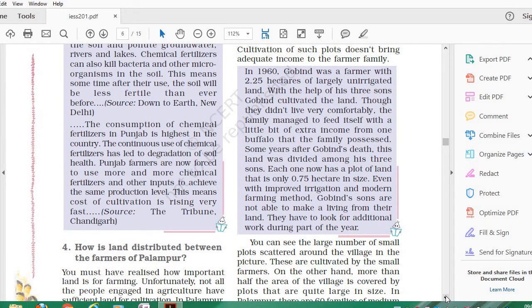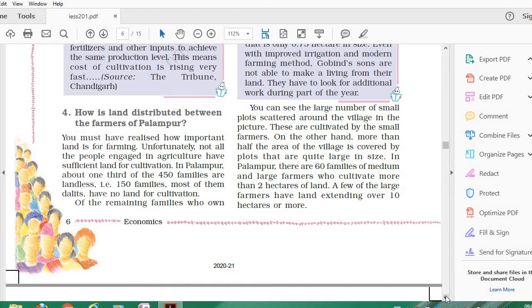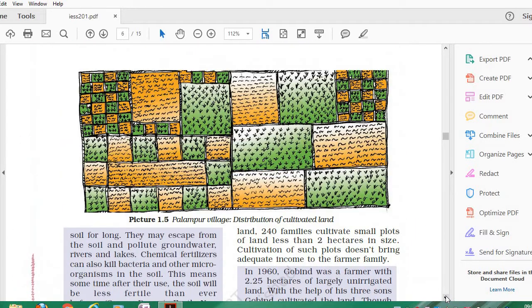Now, how is land distributed between the farmers of Palampur? Come back to picture 1.5 given in your book, Palampur village distribution of cultivated land. As you can see, some bigger plots of land are there, and in the left hand corner and the right most corner you will find small distribution of lands.